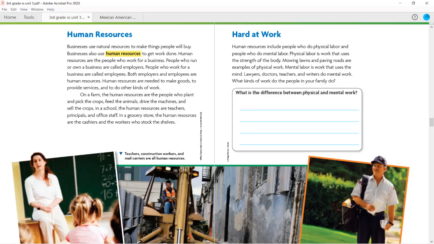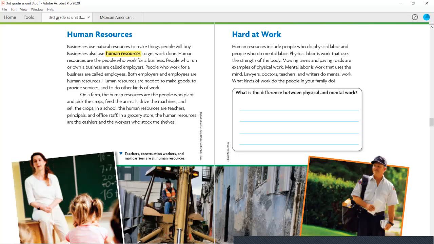People who run or own a business are called employers. People who work for a business are called employees. Both employers and employees are human resources. Human resources are needed to make goods, to provide services, and to do other kinds of work. On a farm, the human resources are the people who plant and pick the crops, feed the animals, drive the machines, and sell the crops.